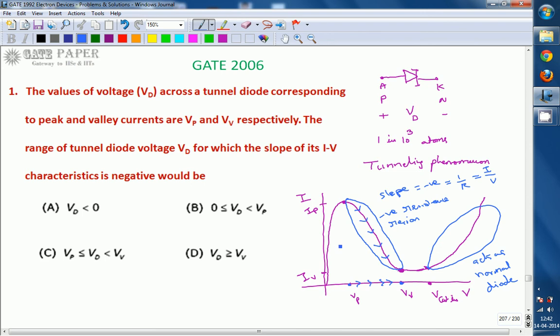Because of this, the tunnel diode acts as a high speed switch. Negative resistance is found between Vp and Vv. So the answer for our question is that the diode voltage has the negative resistance characteristic, negative slope, between Vp and Vv. The answer for this question is C. Thank you.